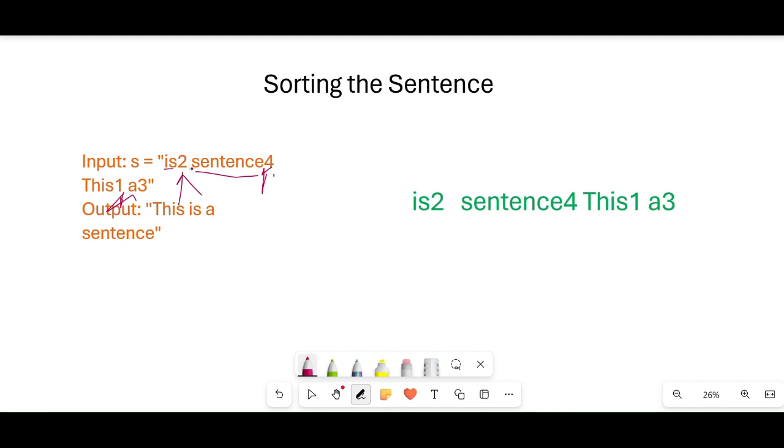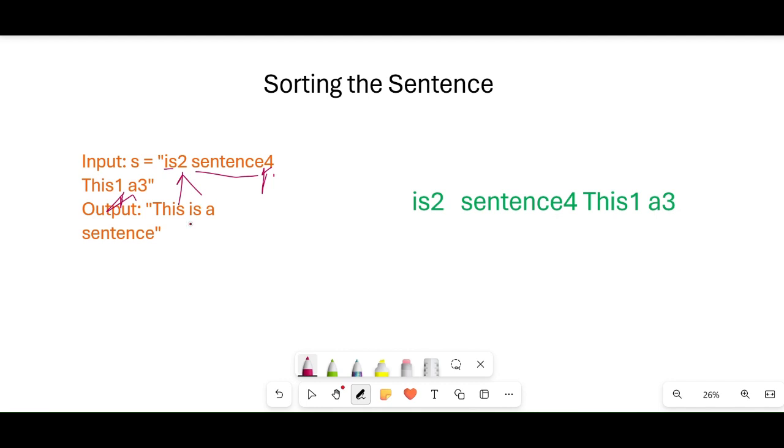If you see the difference between the input sentence and the output sentence, at the ending of every word of the input there is a character 2, a character 4, a character 1 and 3, but in the output there is no 2, 4, 1 and 3.